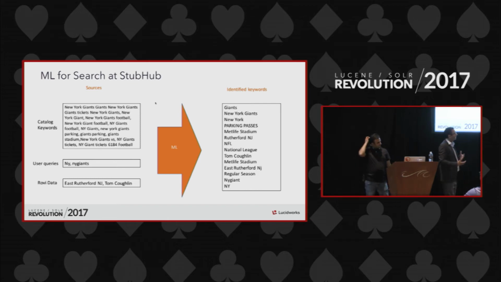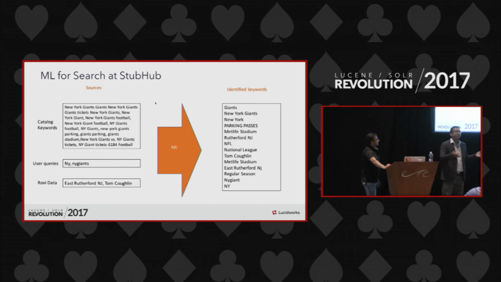So for that, we have used a machine learning method, for which the training data is what you see on the left-hand side. One is our training data that is very straightforward, whatever we have in our catalog words today. The second training data is the search terms, the search terms that led to the click of these events and to the purchase of these events. What we believe is that when you type in a particular query, the users would somehow find the event they are most interested in, and then they will purchase it.